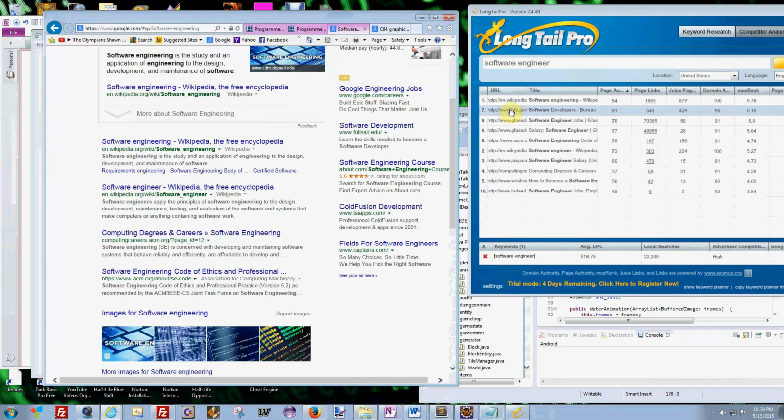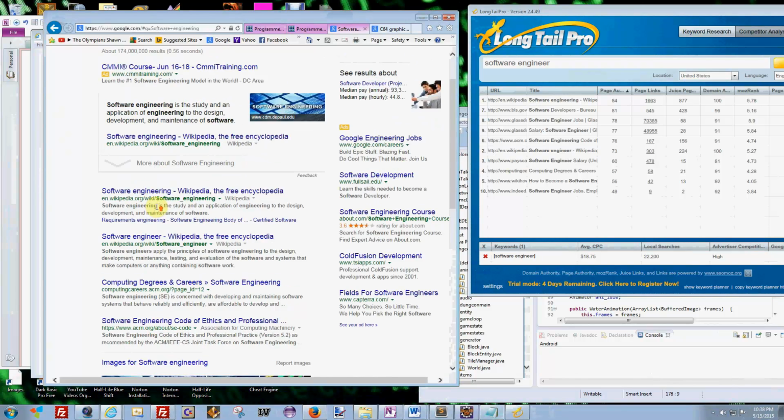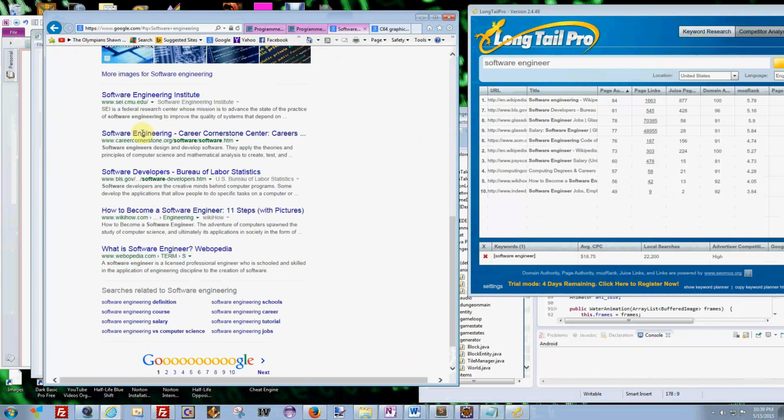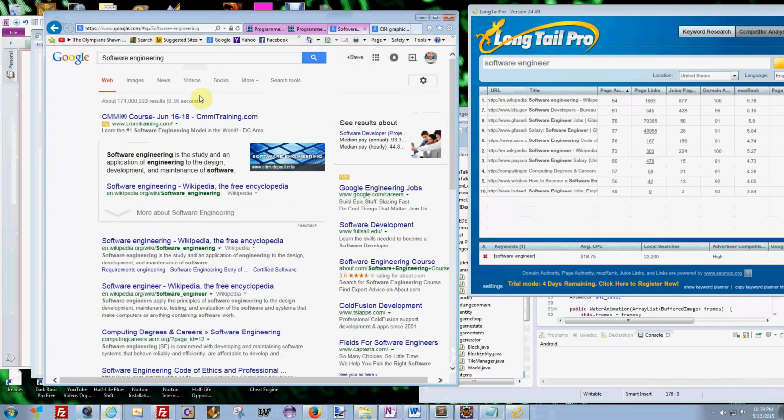And then we've got software developers, this bls.gov. It's pretty exact in many aspects. This one might be, yep, bls.gov. You can see it's very, very close. WikiHow, it's basically looking directly at these web pages. It just blows me away how close it is. And this is how you can really use it to push yourself up in the Google rankings.